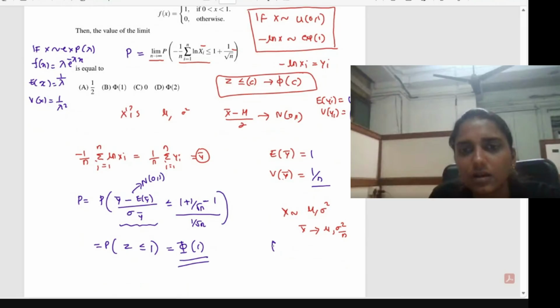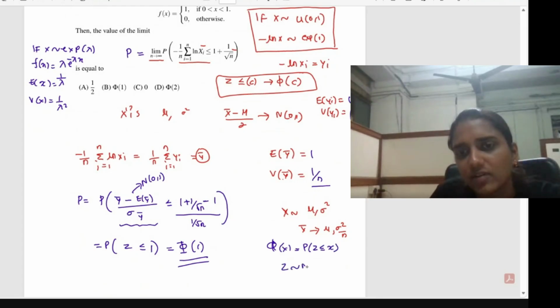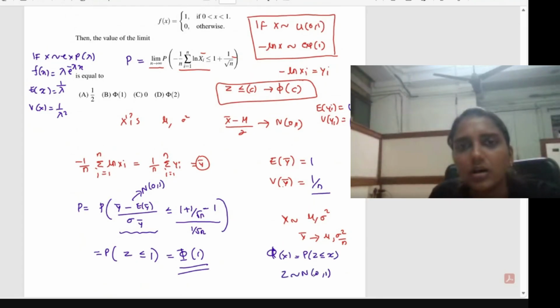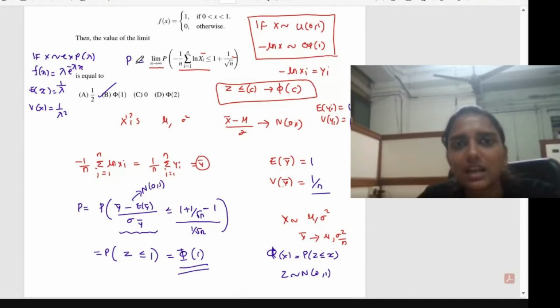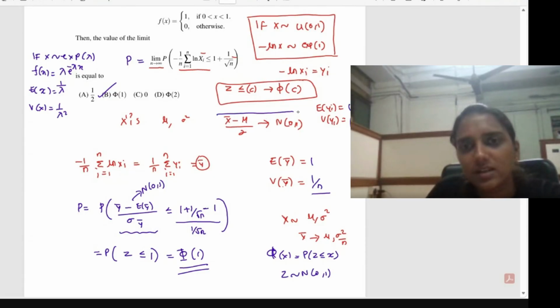Okay, so phi of x we define as the probability that Z is less than or equal to small x, where Z follows normal(0, 1). So that is all about this question. One thing you should know is the property of the central limit theorem. When there is a limit as n tends to infinity, you should think about the central limit theorem. Then the central limit theorem will give you that the mean minus its expectation divided by its standard deviation tends to standard normal.